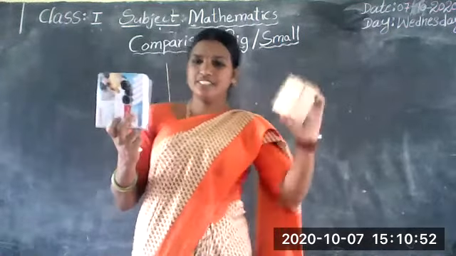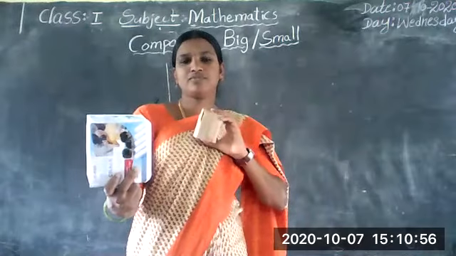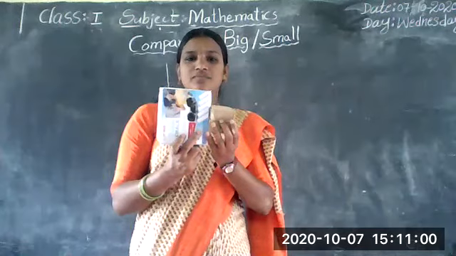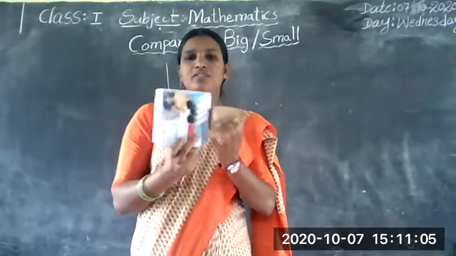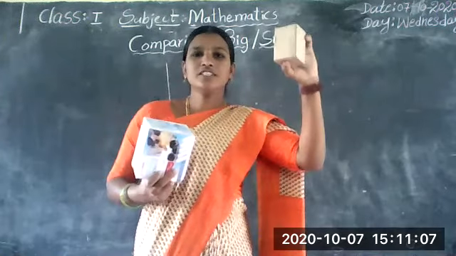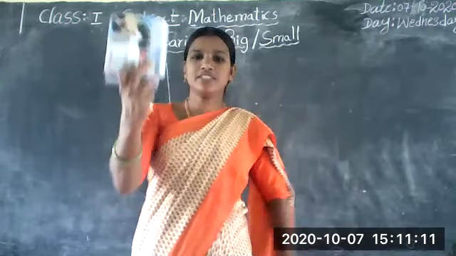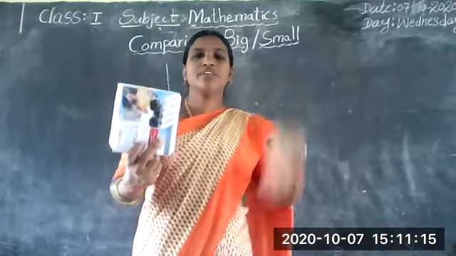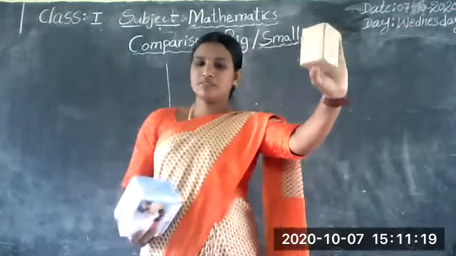Yes, this is the small box and this is the big box. We are comparing these two things only. So this is the small box when we compare it with this box, and this is the big box when we compare it with this box.